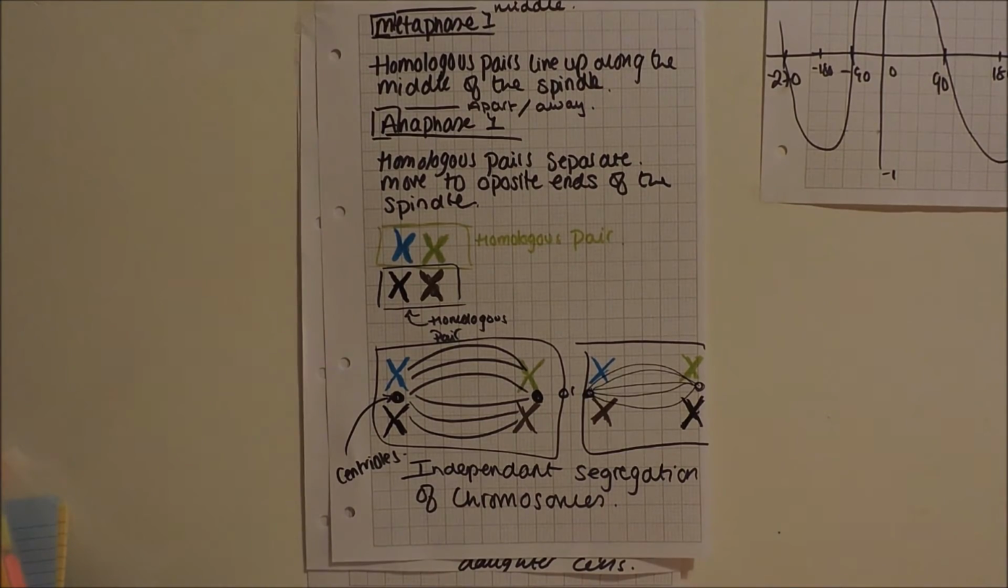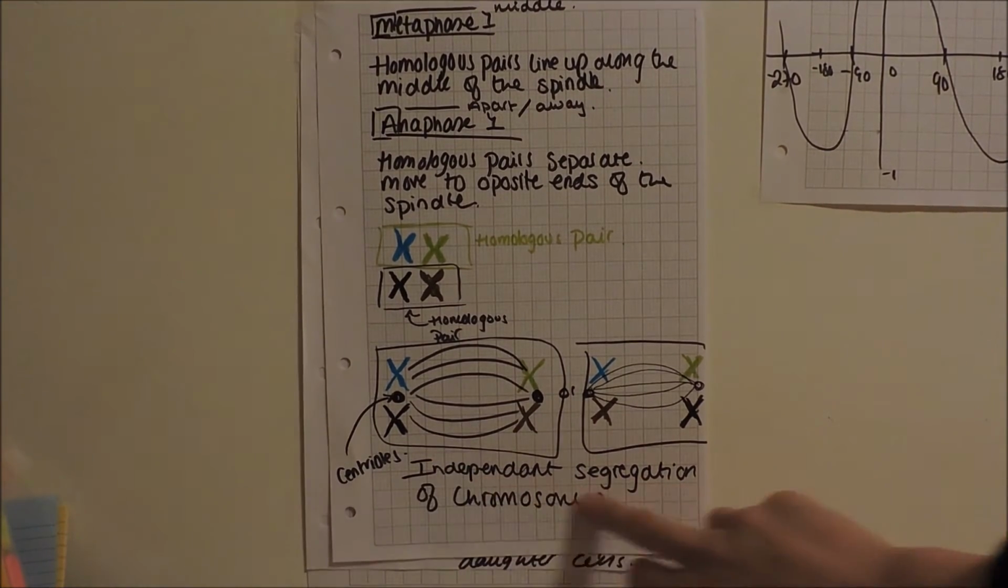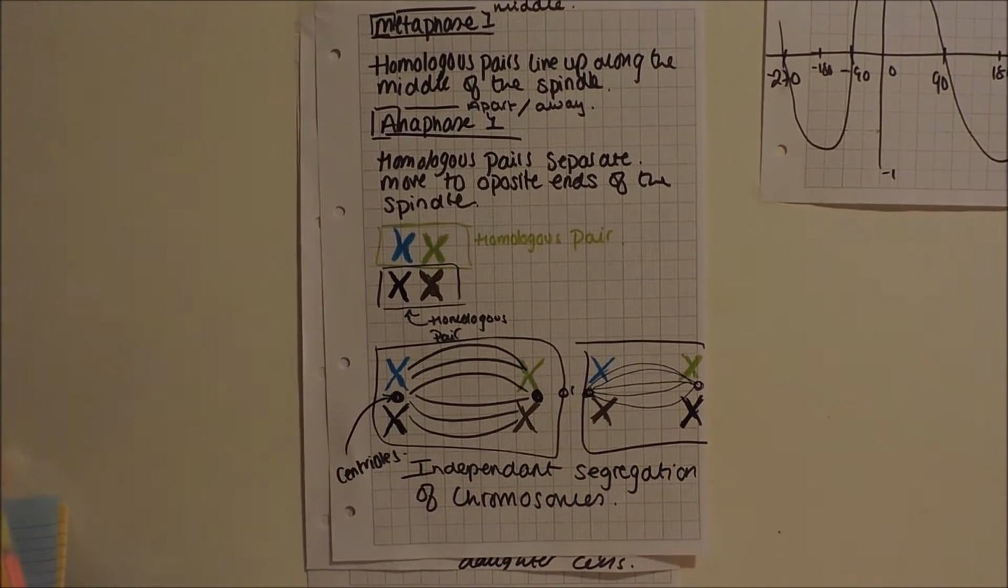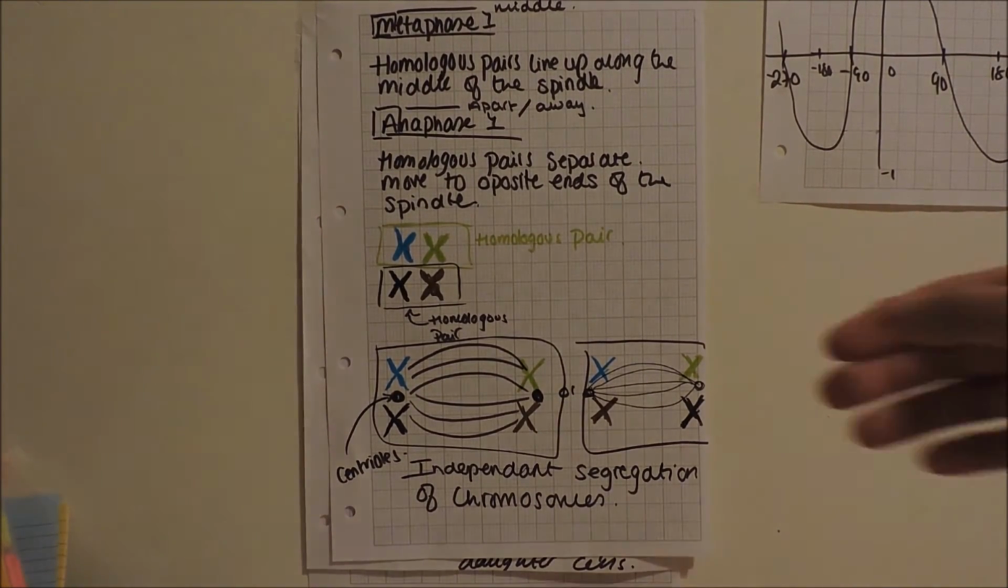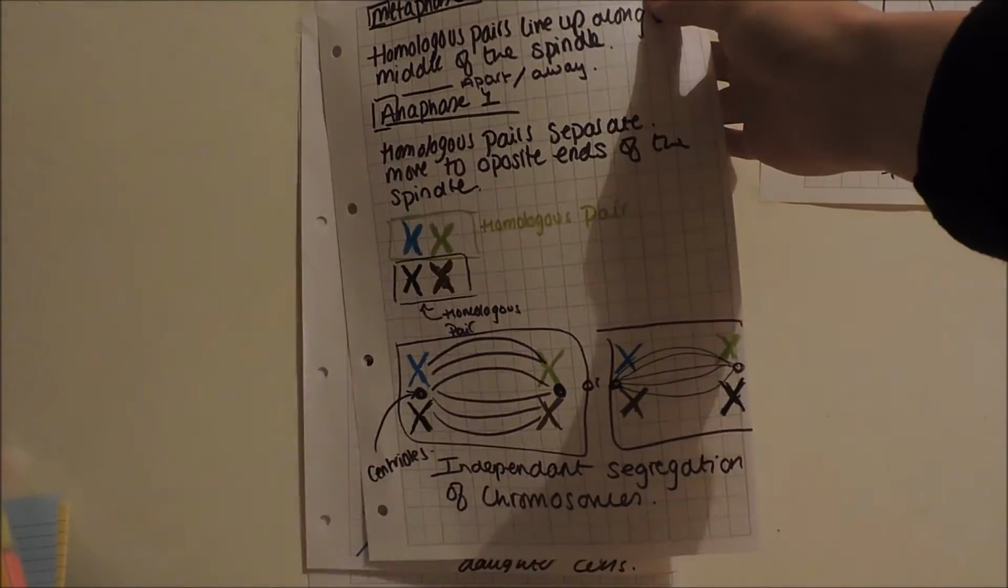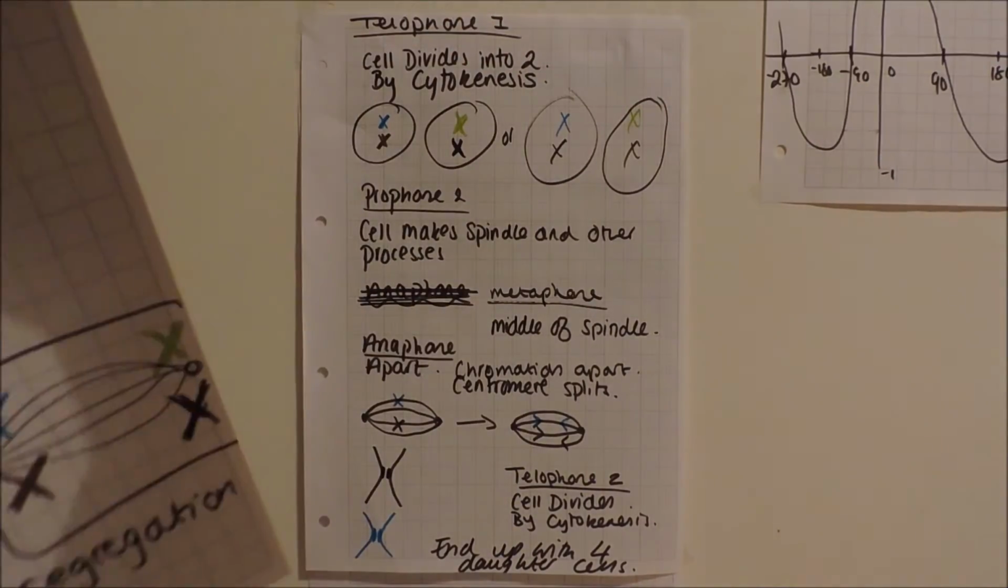This also creates genetic diversity because it is called independent segregation of chromosomes. It means they can move in different combinations. So that creates also genetic diversity. Genetic diversity is a very key word as it comes up a lot.